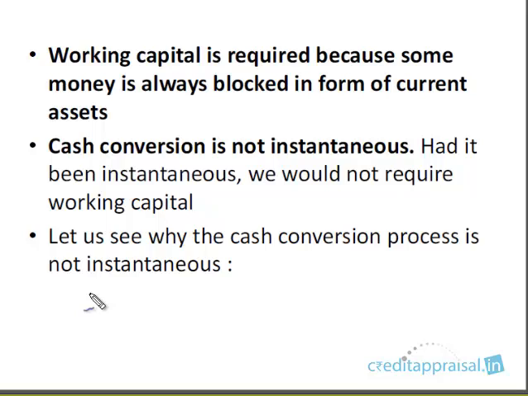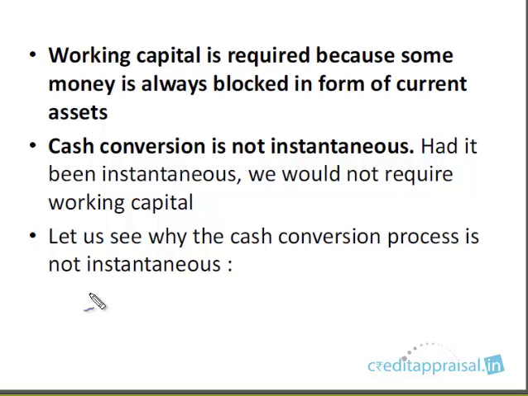Cash is blocked in the form of raw material. Cash is blocked in the form of finished goods. It is blocked in the form of debtors. In various forms it is blocked, and that's why the company is not having ready cash. But people are demanding cash. I told you, the raw material suppliers, the employees, and everybody whom the company owes money are demanding cash.